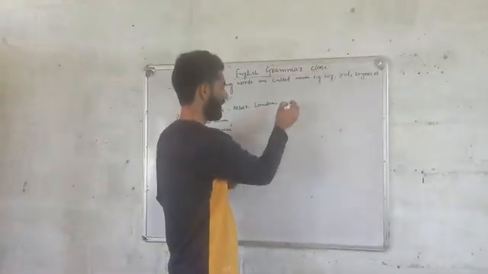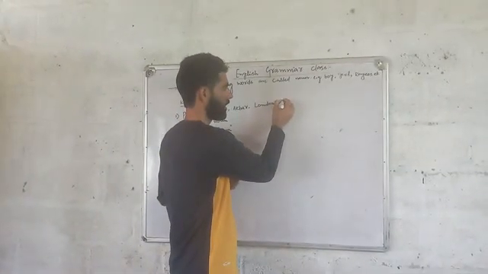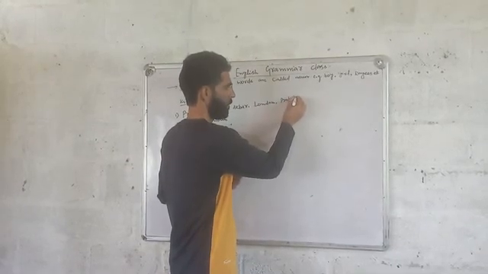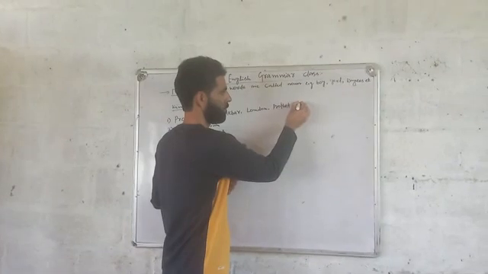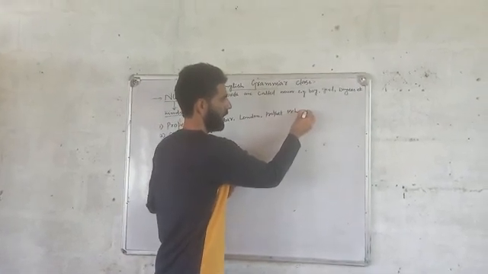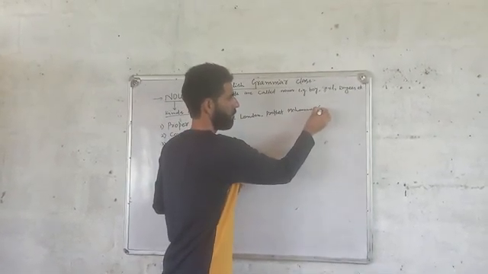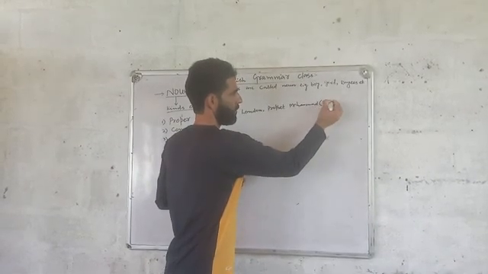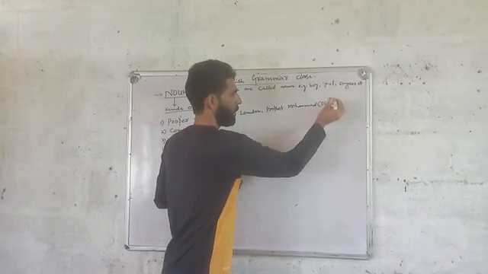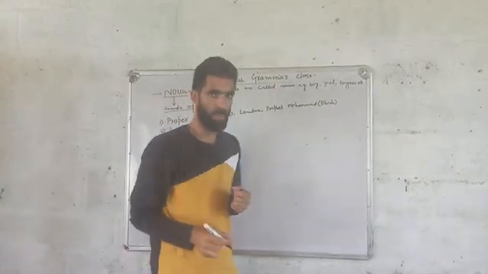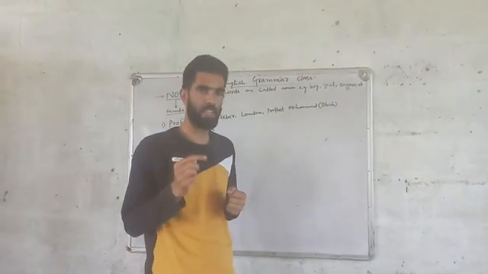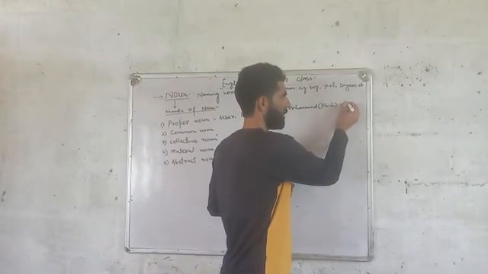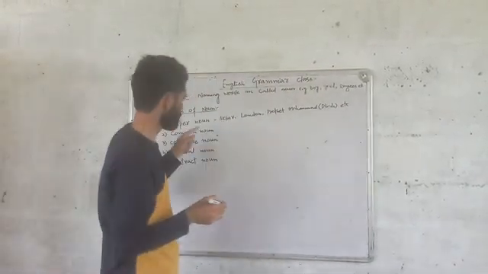If I will write the name here, Prophet Muhammad, peace be upon him. Prophet Muhammad. It is also proper noun. So in general, you have to remember proper noun is the name of a particular person, place, or a thing. You have to remember this very point about this noun.